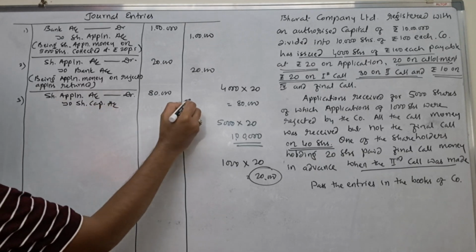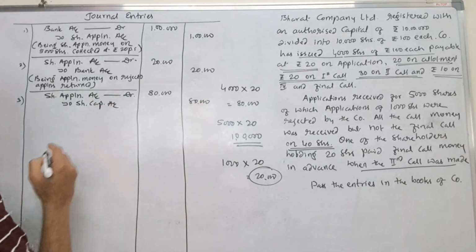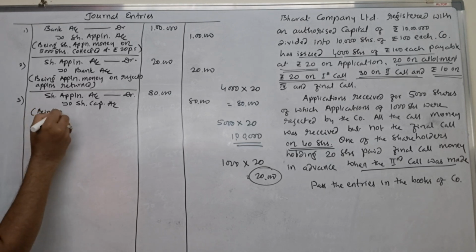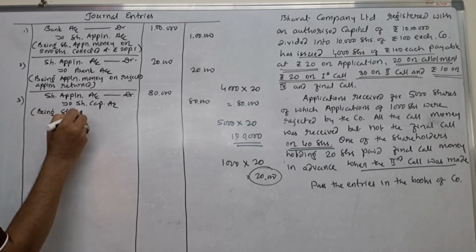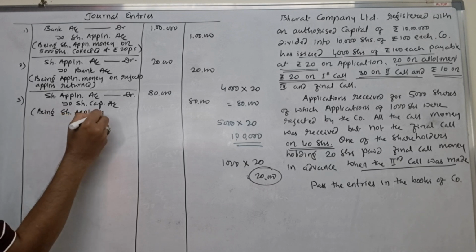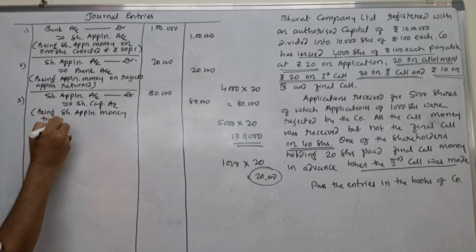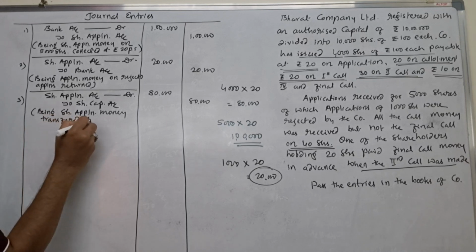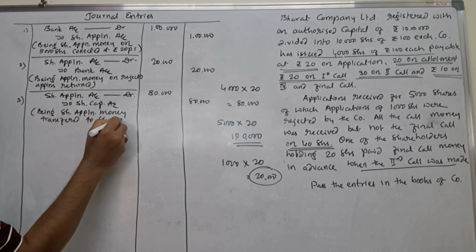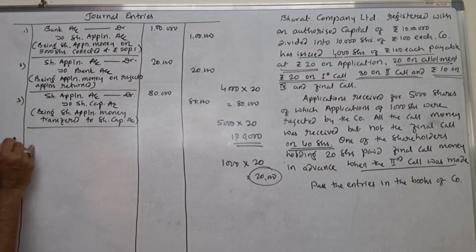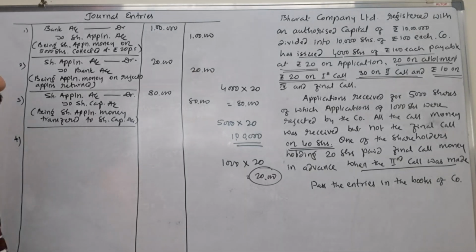Share capital account. Rupees how much? Rupees 80,000. Being share application money transferred to share capital account. Very simple thing. Next one is the fourth entry with regard to the allotment.